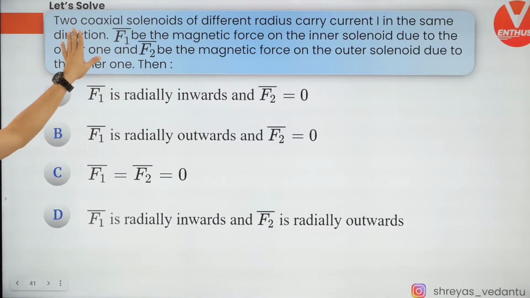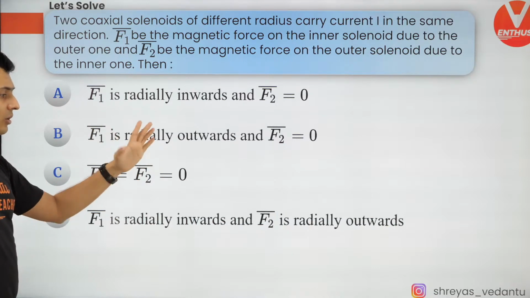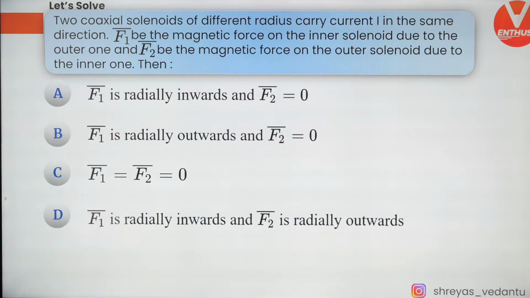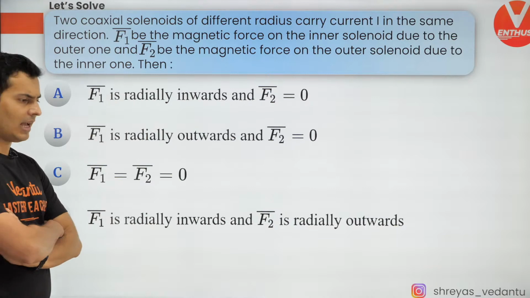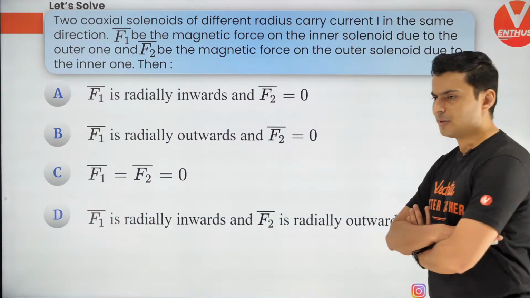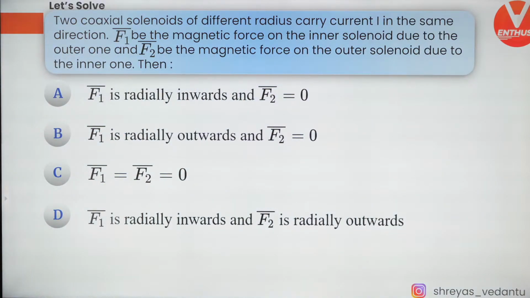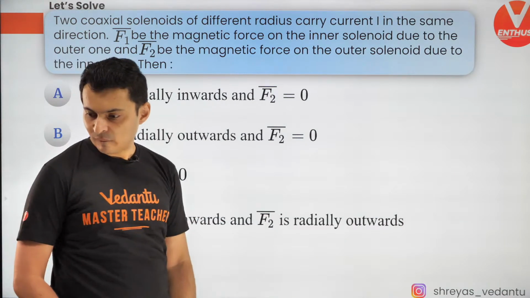Solenoids, coaxial solenoids, forces F1 and F2 are there. Which one of them will be 0 or not 0? What do you think? Come on, this is not a so difficult one. This is an average level question, average to easy level. You should get it very easily. Let's see, minions. Come on, minions. Show the josh. Come on.